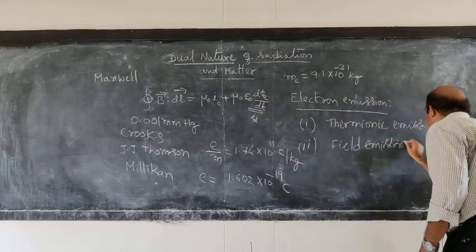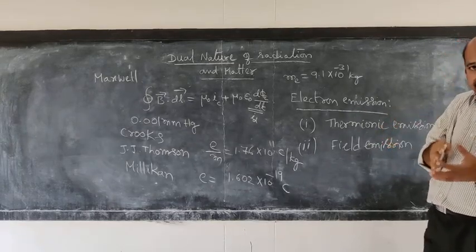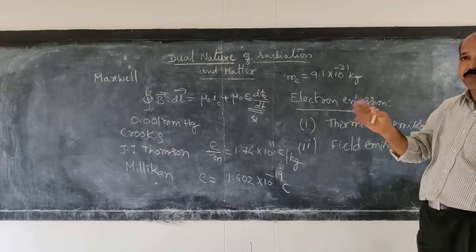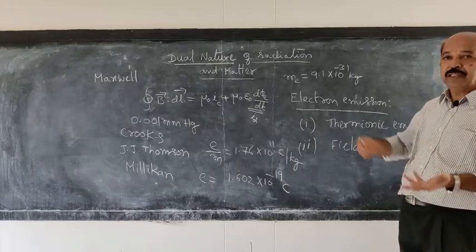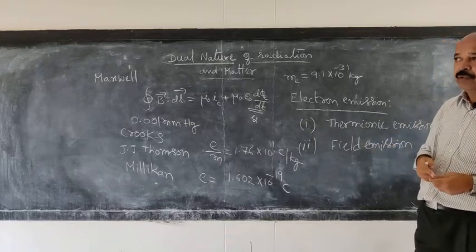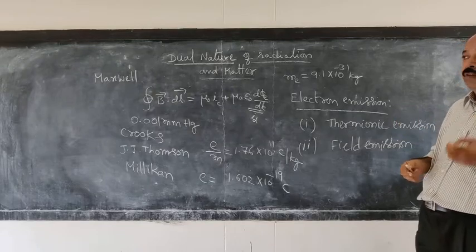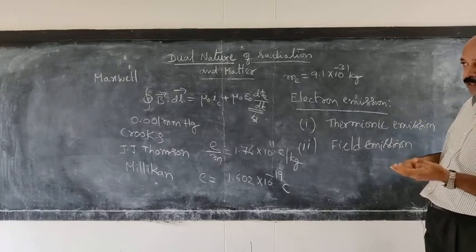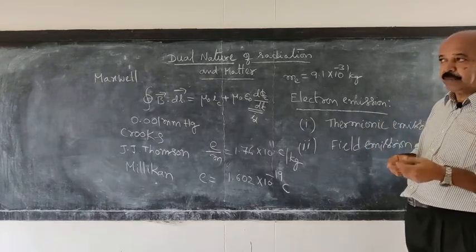This is field emission. That means when a strong electric field is applied on an electrode, that is, if a large potential difference is created between two electrodes connected to a high voltage battery, then it is observed that electrons are peeled out from the emitter, that is a metal plate which can give out electrons. So we call that the emitter.